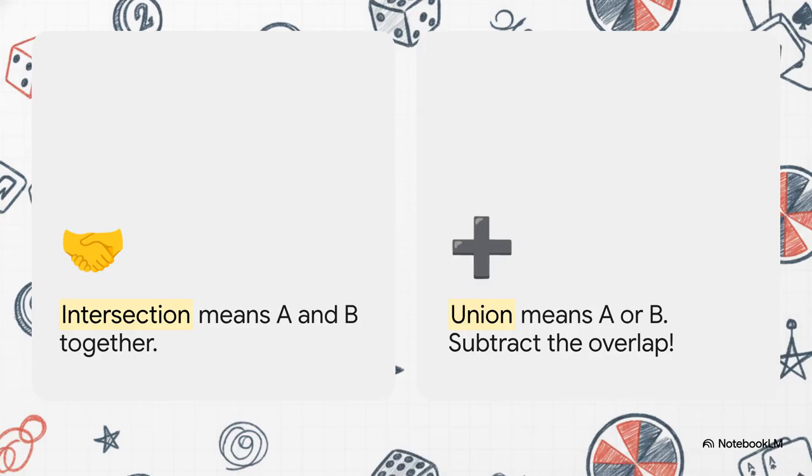Look closely at that union formula. The probability of A union B equals the probability of A plus the probability of B minus the probability of their intersection. Now, why on earth subtract? Well, because if you just add A and B together, you're actually counting their overlapping middle section twice. The formula perfectly corrects that double count.